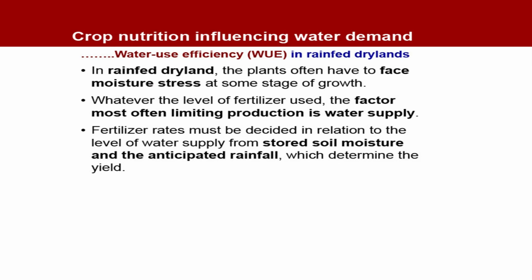Now, see, in rain-fed areas, water use efficiency. In rain-fed dryland, the plants often have to face moisture stress at some stage of growth. Whatever the level of fertilizer used, the factor most often limiting production in rain-fed dryland is of course water supply. Fertilizer rates must be decided in relation to the level of water supply. You have seen in many studies, we should schedule the rates of fertilizer as per the availability of water under rain-fed drylands.